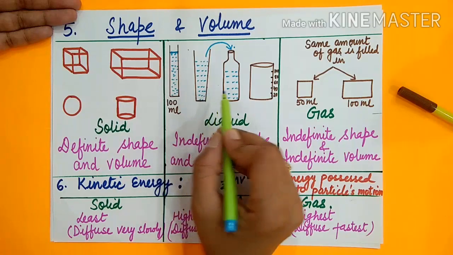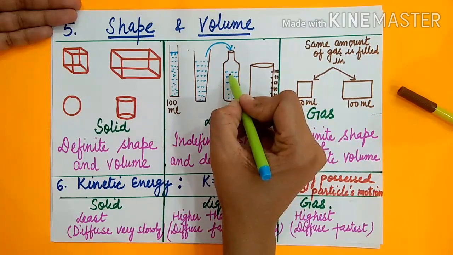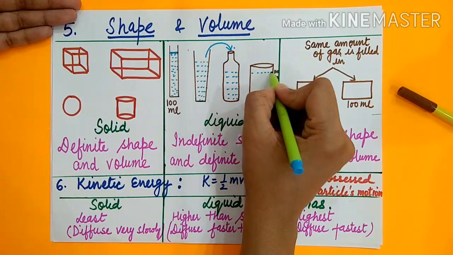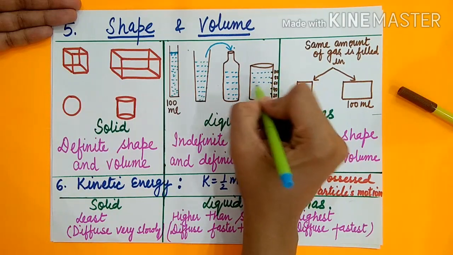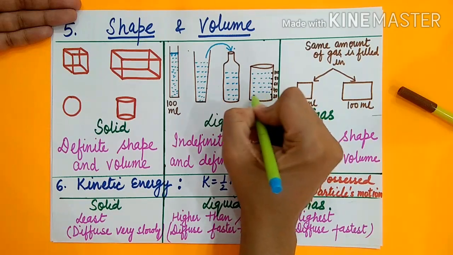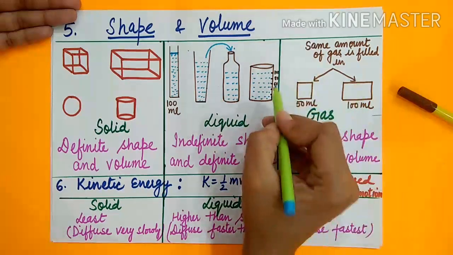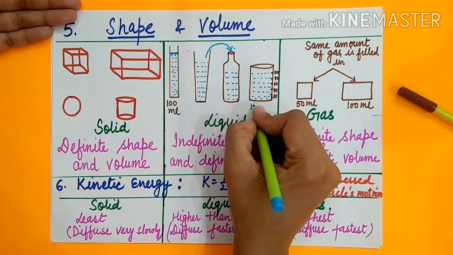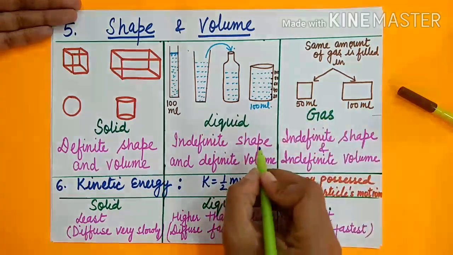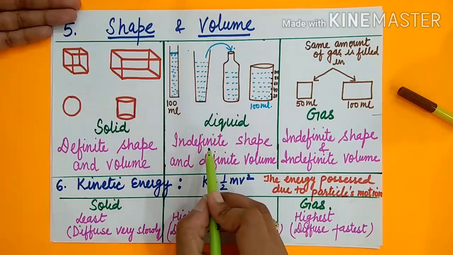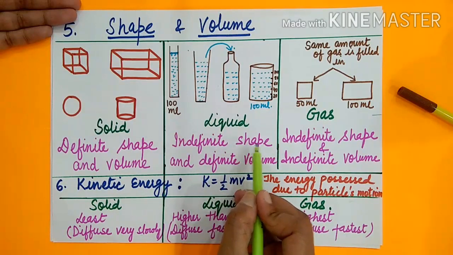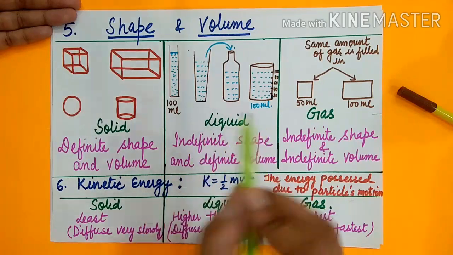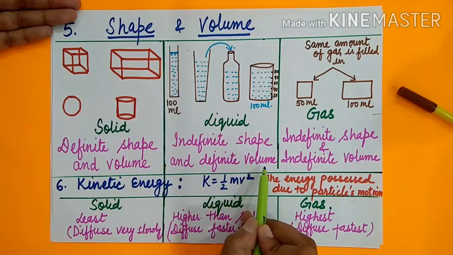And now let's have a look at volume. Now the same water is poured from this bottle to this measuring beaker. Now you can see the water volume remains the same, that is 100 ml. So you can conclude that liquid has indefinite shape, meaning it takes up the shape of the container where it is poured, but definite volume.